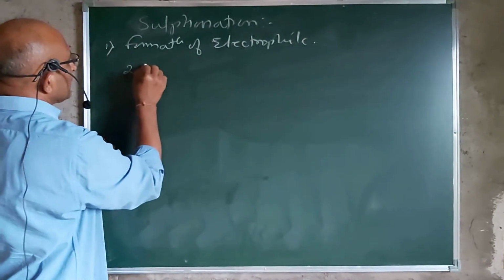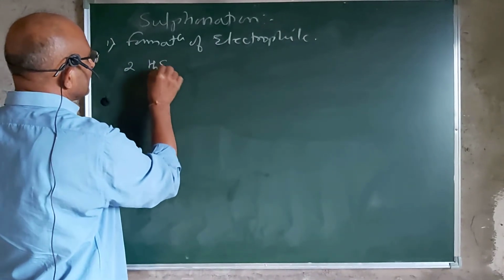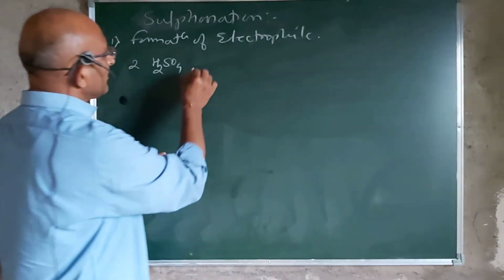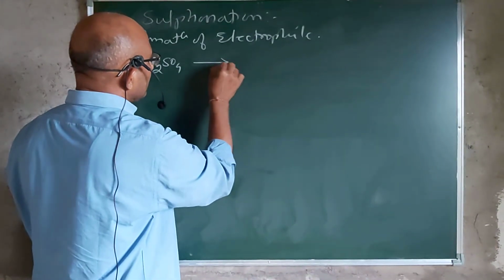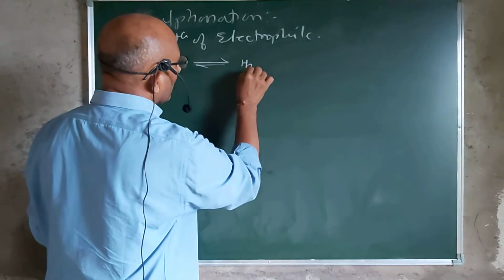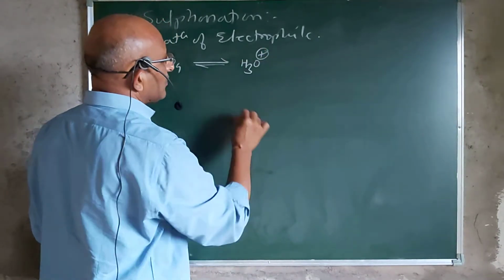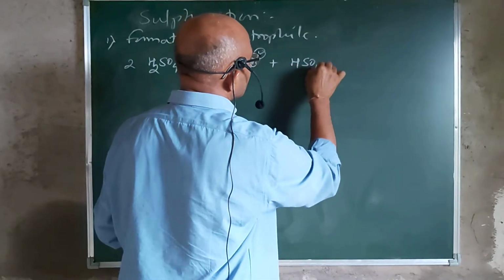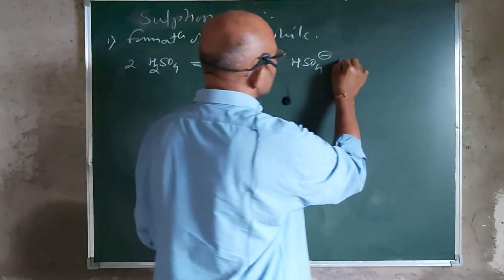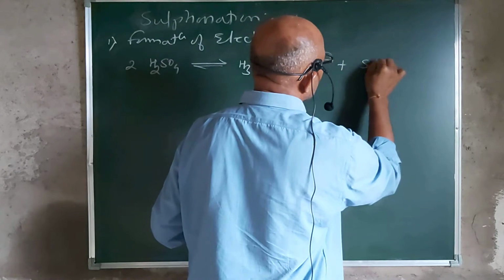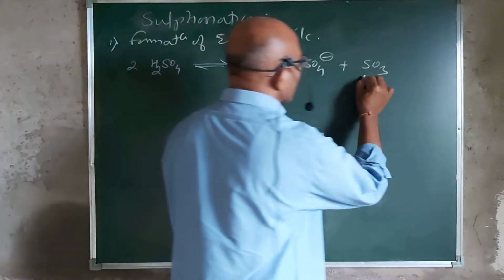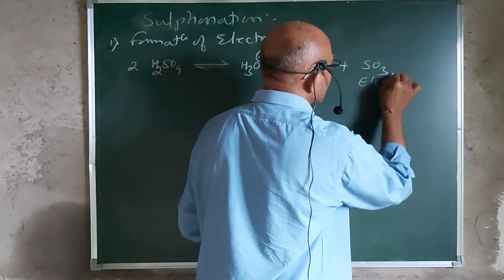Two molecules of concentrated sulfuric acid react with each other, a simple acid-base equilibrium reaction, and you get the formation of hydronium ion plus HSO4 minus, which acts as a conjugate base, and SO3, that is sulfur trioxide, which acts as an electrophile in this reaction.